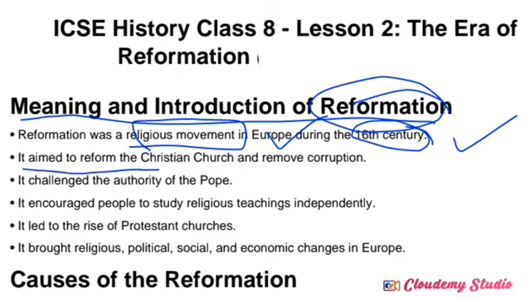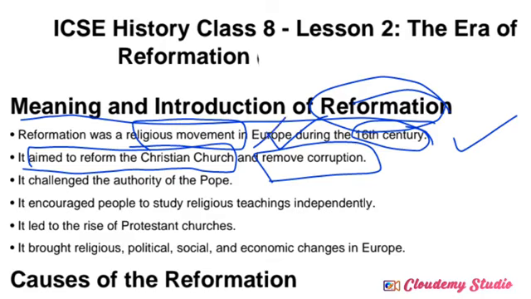It aimed to reform the Christian church and remove the corruption. We discussed this: at that time, the Pope and church authorities had become totally corrupted. They were dominating over the common people. That's why this Reformation movement began in the European region. So what was the aim or intention? They decided to remove the corrupt activities in the Christian church at that time, and it also challenged the authority of the Pope.